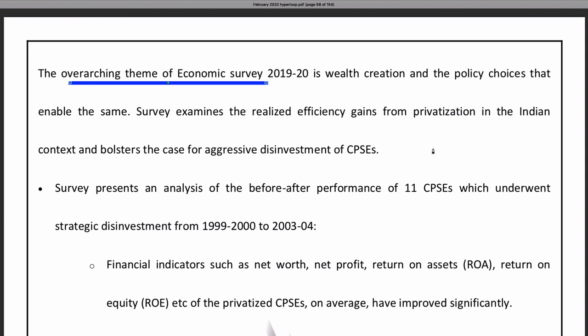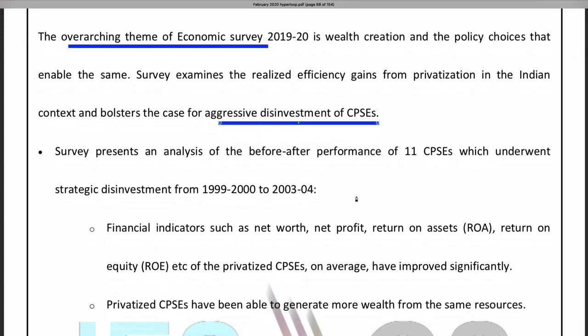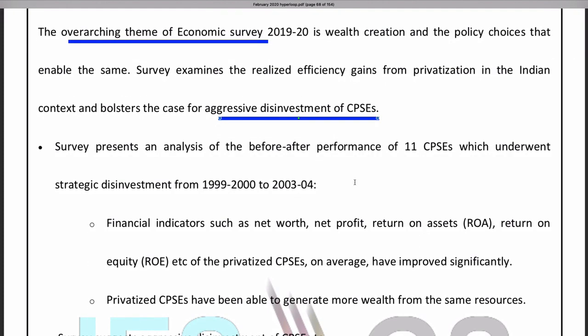They are arguing for aggressive disinvestment of central public sector enterprises, and they are presenting data like before and after performance of the public sector units that were privatized. So 11 central public sector units which were disinvested from 1999 to 2000 and 2003 to 2004 are performing better in terms of financial indicators like net worth.